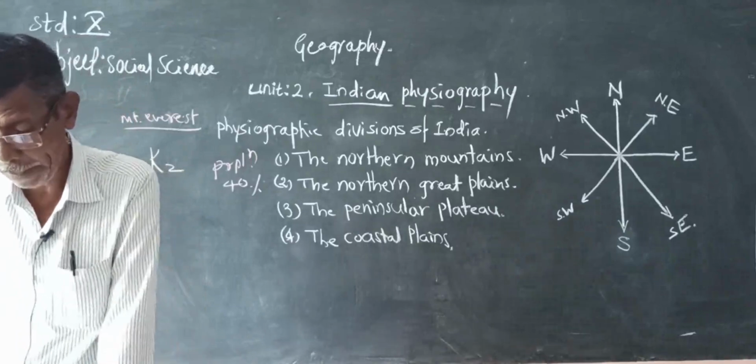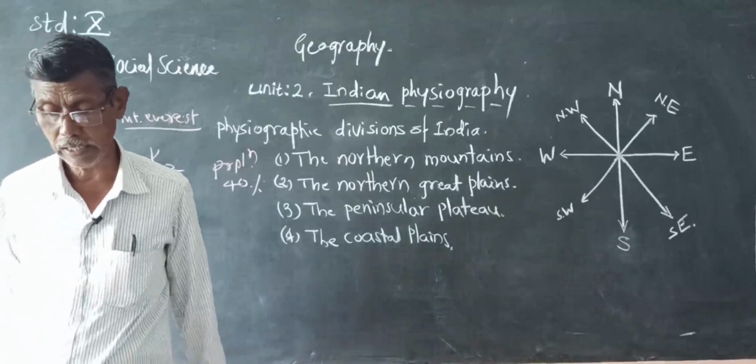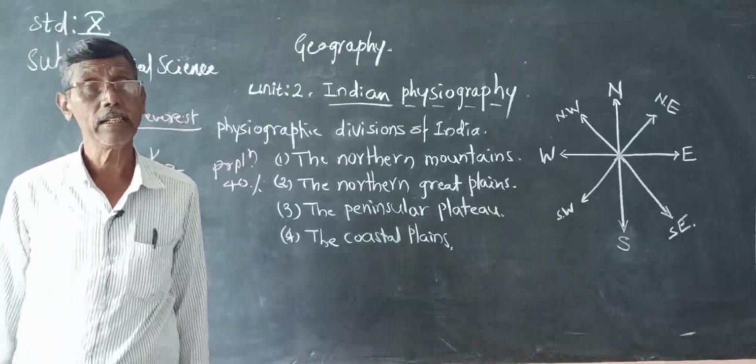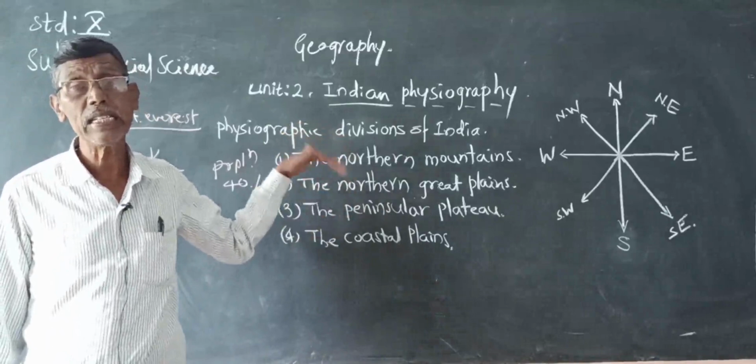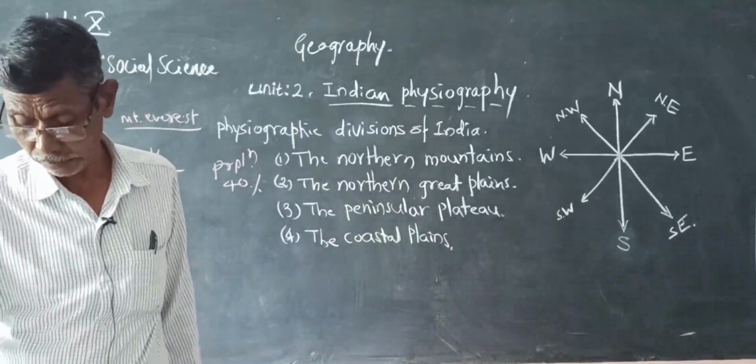They are steep on the western side and gentle on the eastern side.